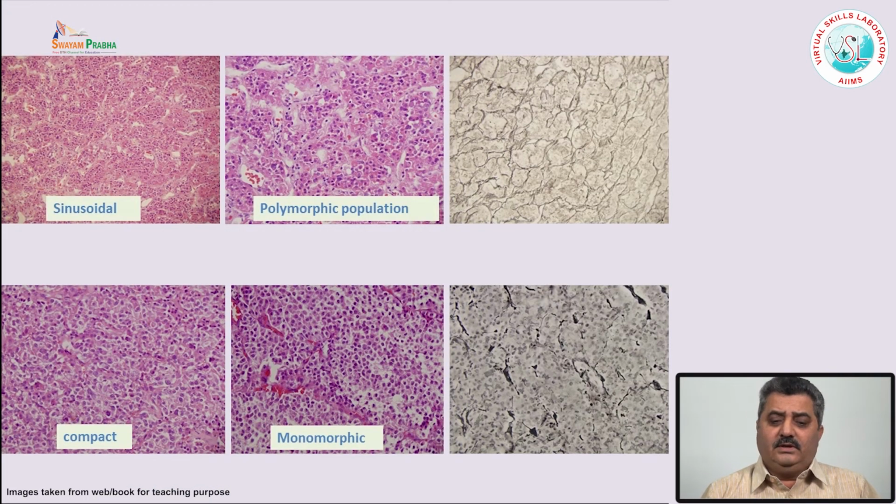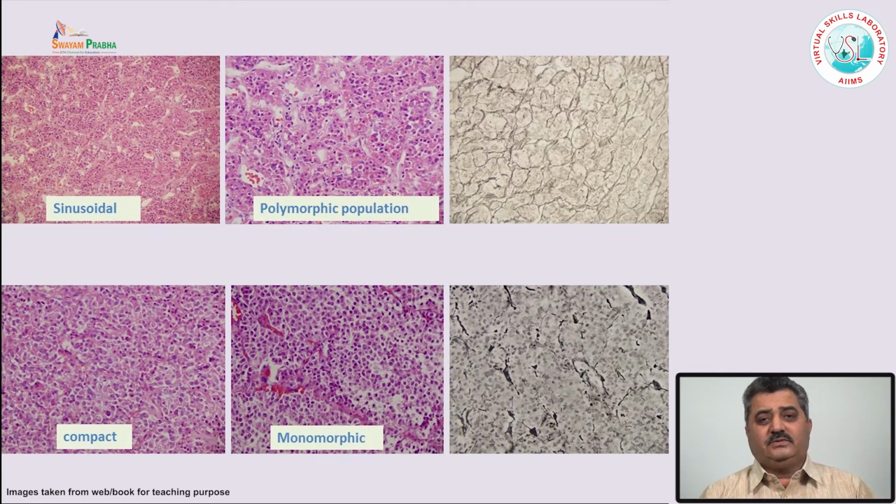Now, one of the most important challenges for the pathologist is whether this is a normal pituitary gland or an adenoma. As we know, pituitary adenomas are sometimes very small, they are microadenomas, and the surgeon operates through the transnasal approach. So, the surgeon doesn't know whether he has removed the adenoma or whether he has removed the normal pituitary gland.